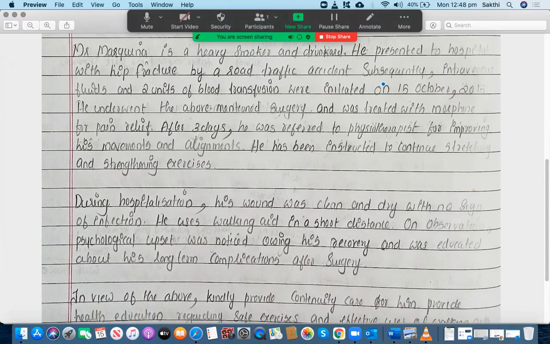He underwent the above mentioned surgery and was treated with morphine for pain relief. That's okay. I'm happy with that. But I think there is an issue here.